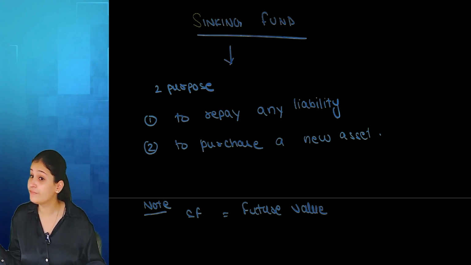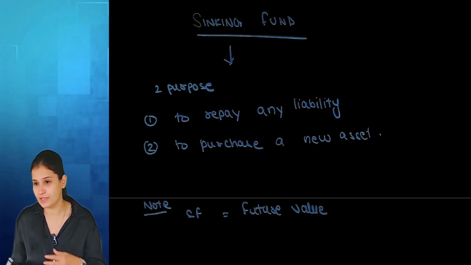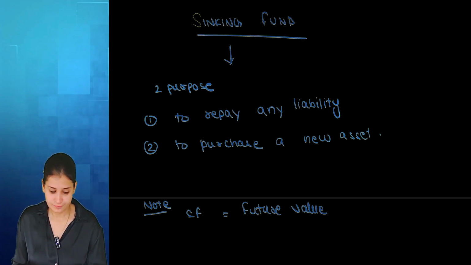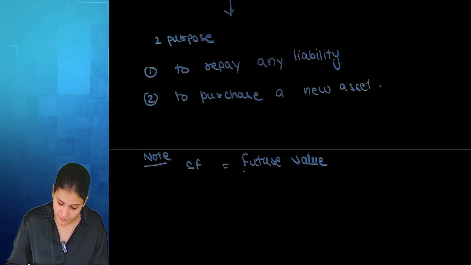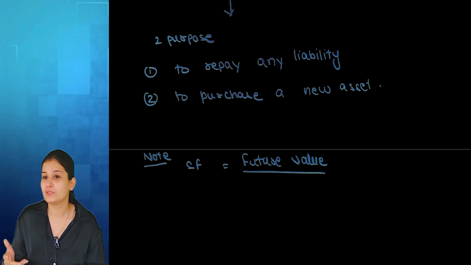I have the need in the future. So I'm accumulating, I'm depositing installments so that I can accumulate a huge sum of money at the end of the term. So that is future value. Clear? Usually when we are talking about keeping aside our money, when I have profit, I won't take it from expense, right?